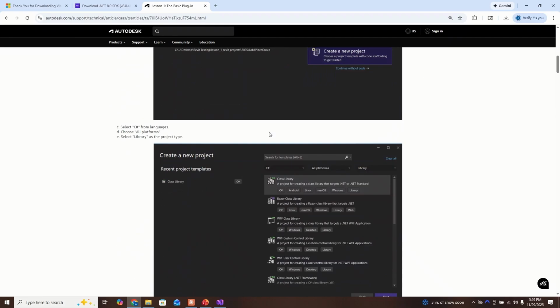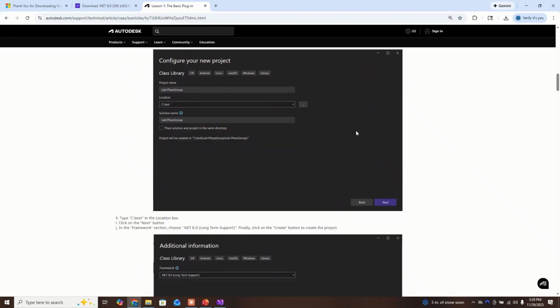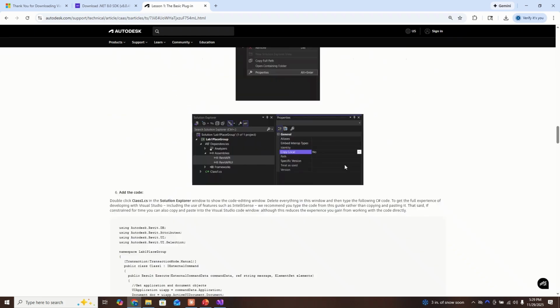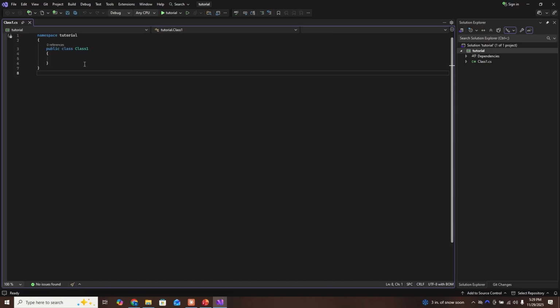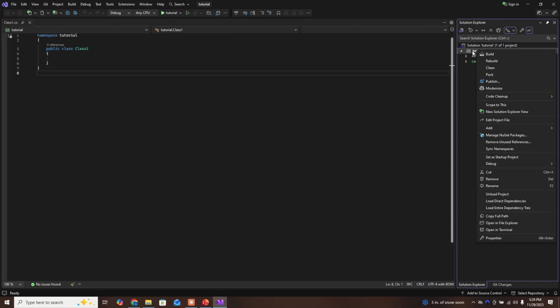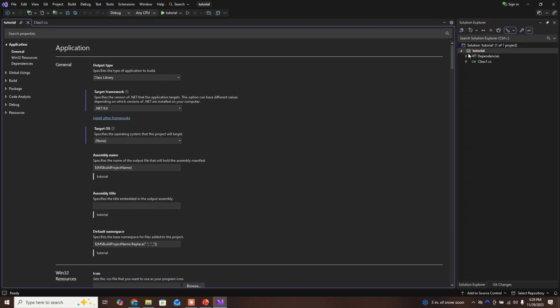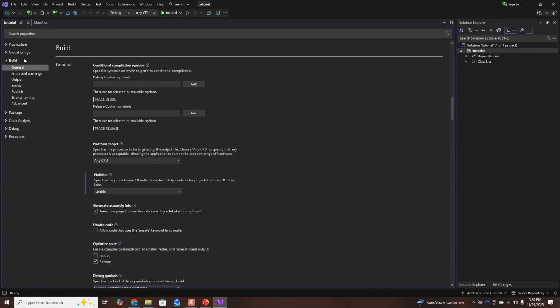But yeah, and you can go through here and look at the beginning part of this website, and it'll actually give you some good information over here about how to set up a specific file, but I'll also show you right now. So let's see, I think you click here, right click here, and then let's do properties. I just right clicked the C# thing here, this one. Okay, as you go to build here, and then platform target x64.